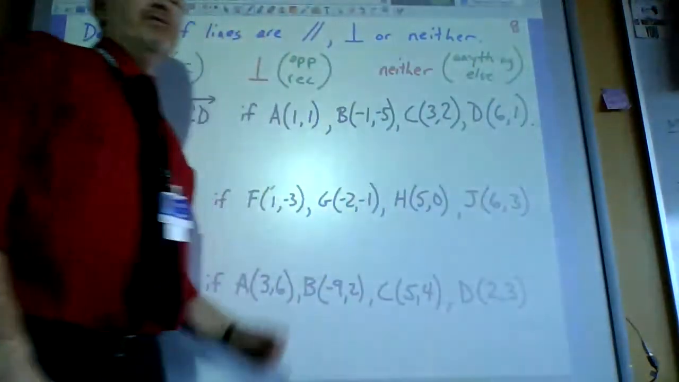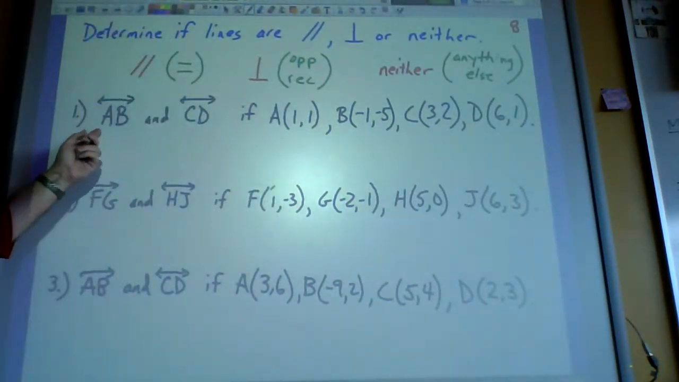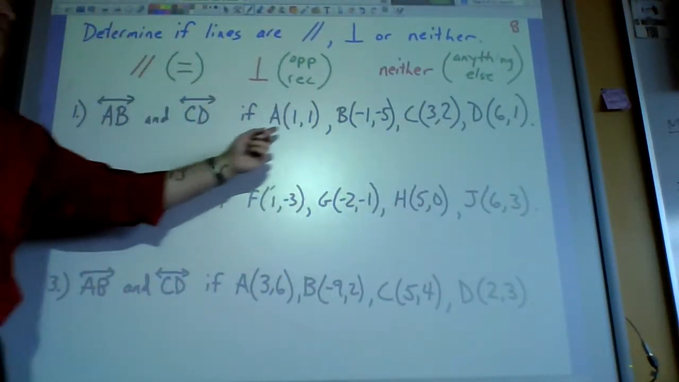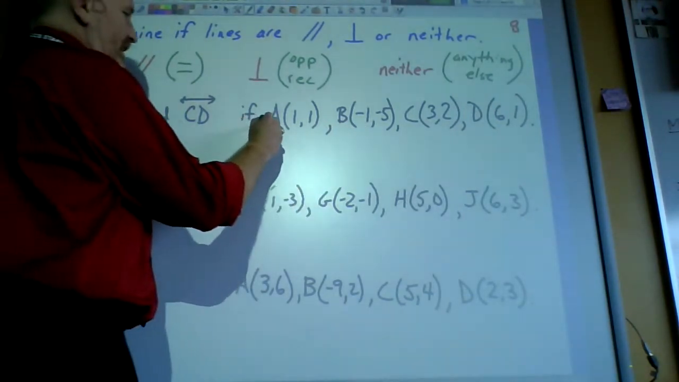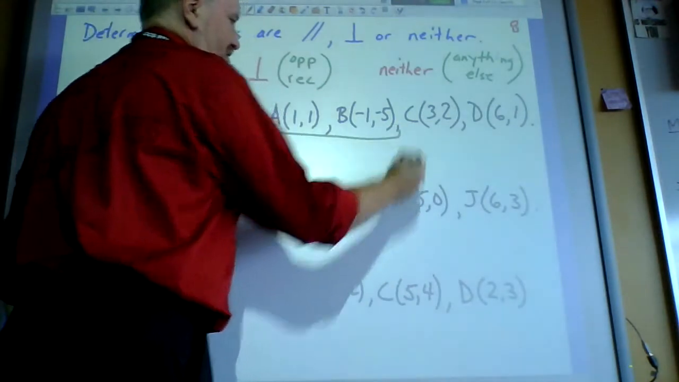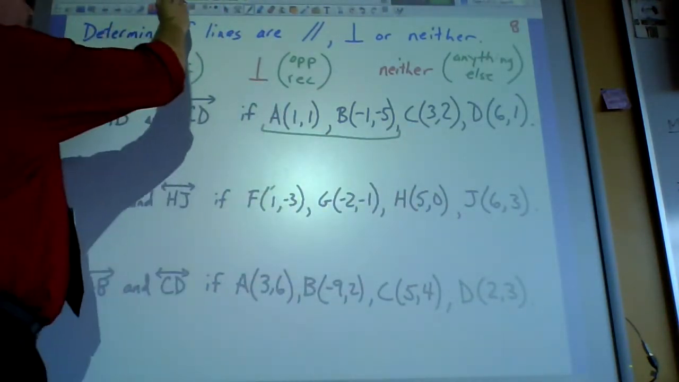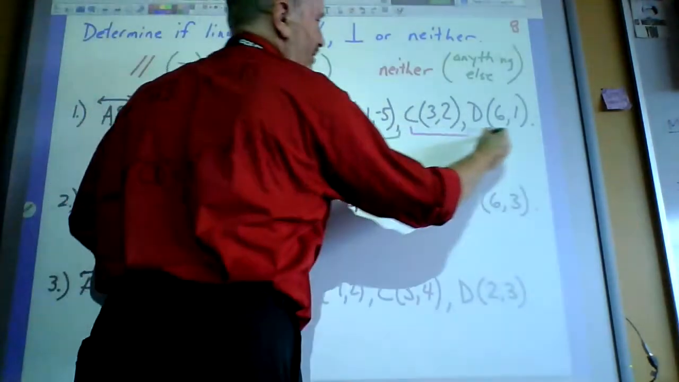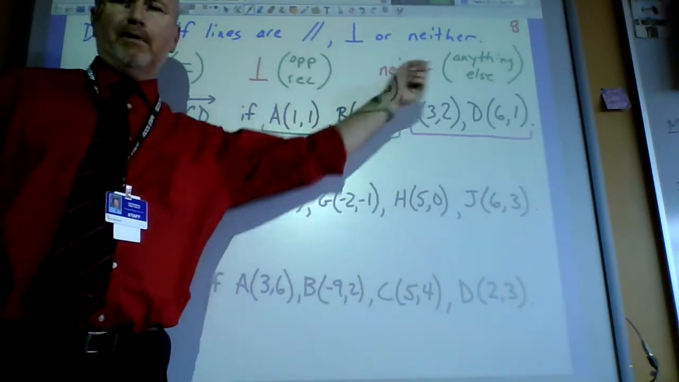Anything else. So here's what we're going to do. For the first one, we're going to find the slope of line AB, and they provided the points for A and B. I'll do that in this pretty green color, so I'm going to box them in to show they go together. And then we're also going to find the slope of CD, and then we're going to compare the slopes to see if they're either equal, opposite, reciprocal, or something else.